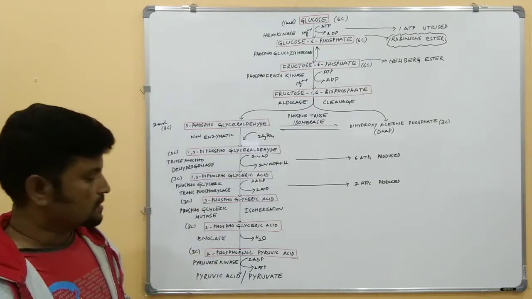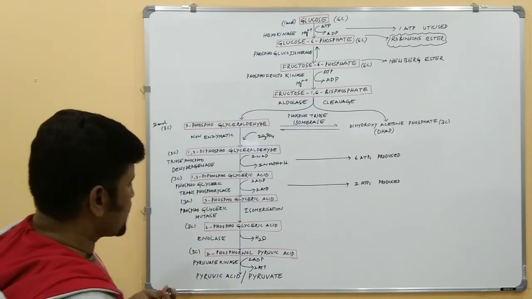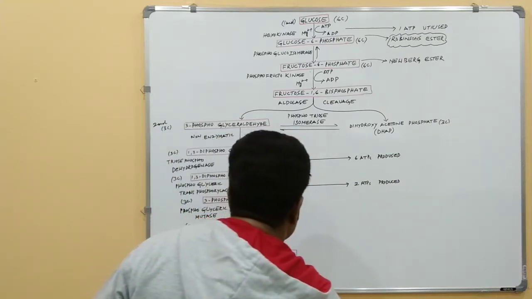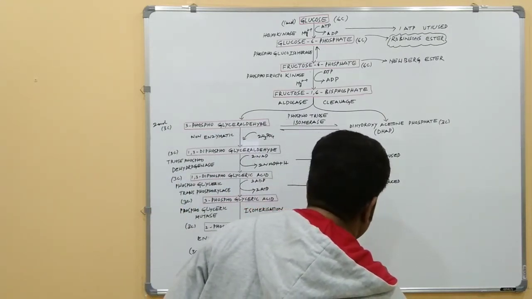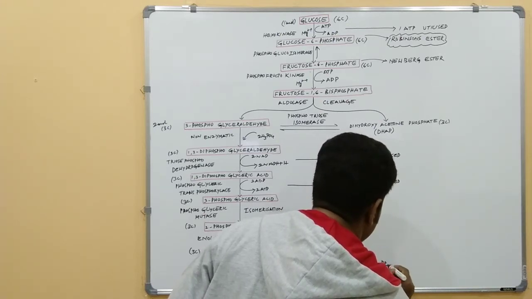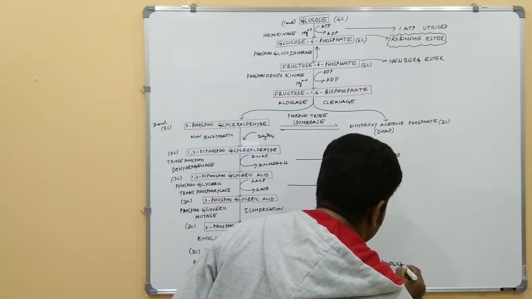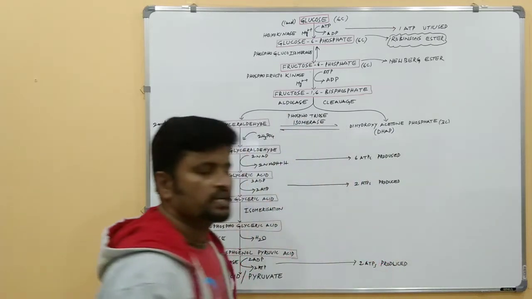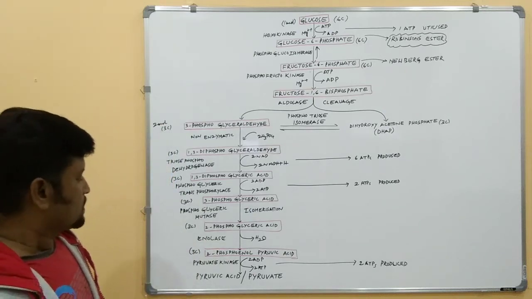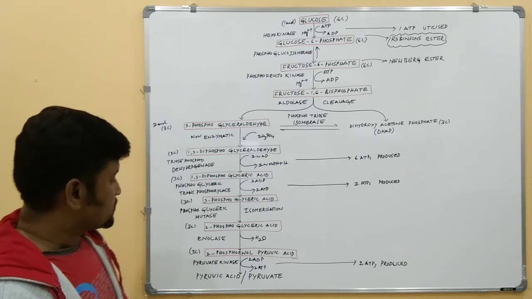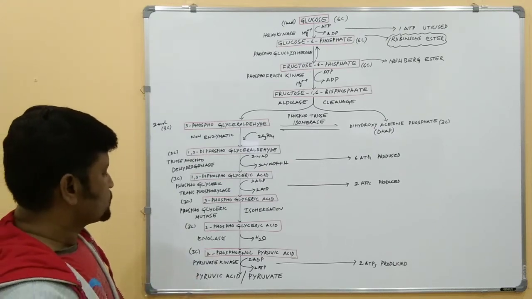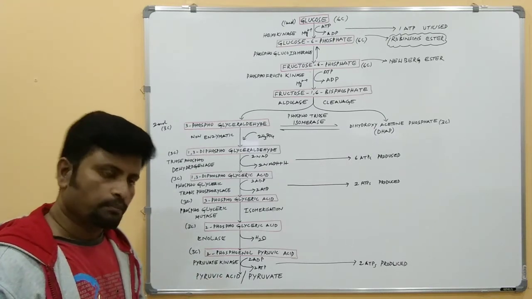Here 2 ATPs are produced again. Now 2-phosphoenol pyruvic acid is dephosphorylated and converted into pyruvic acid or pyruvate.